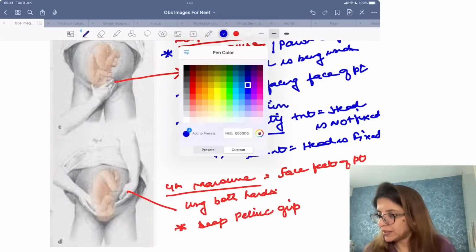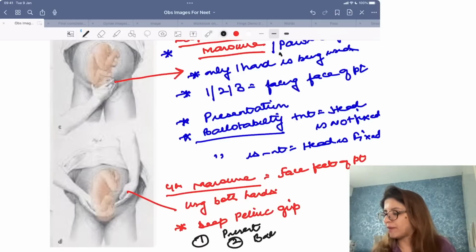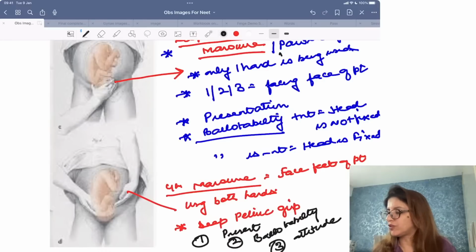Again, please remember that Leopold's fourth maneuver is going to tell you about the presentation, the ballotability, and the attitude of the fetus.